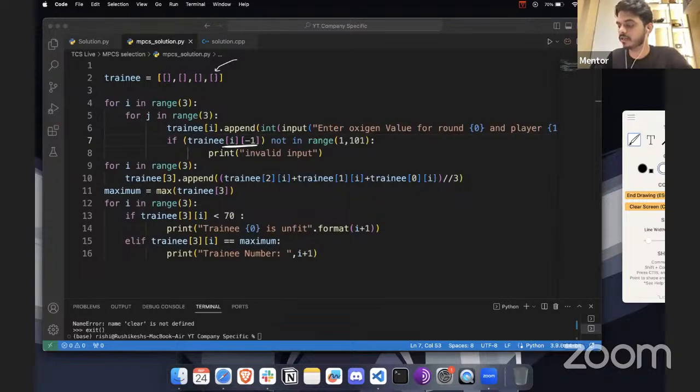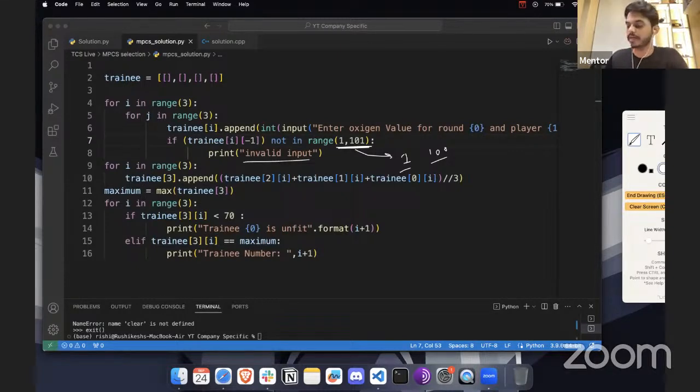So if it is not in the range of 1 to 101, why have we kept 1 and 101? Whenever we use the range function, it starts with 1 and the last value is exclusive. So that's why it will just read till 100 as the condition we have mentioned. So if it is not in that range, it will say invalid input.